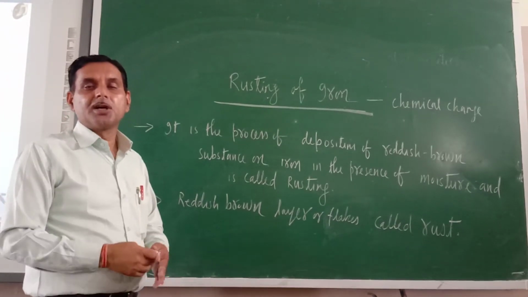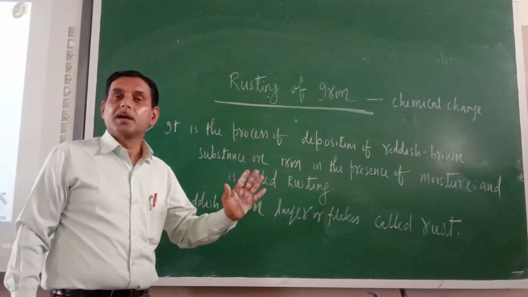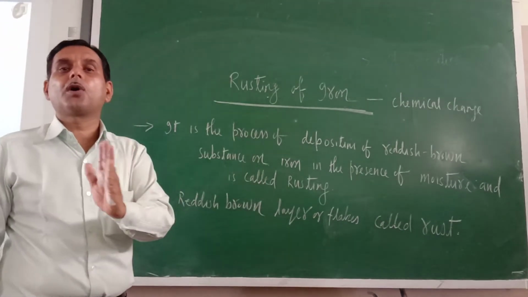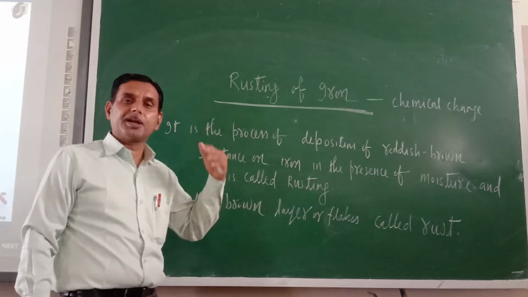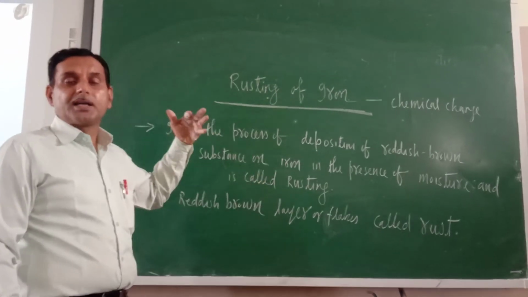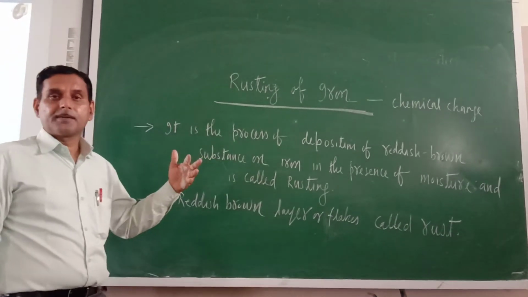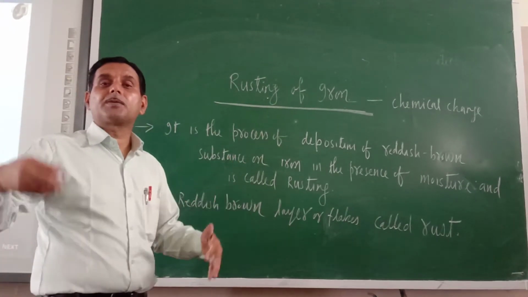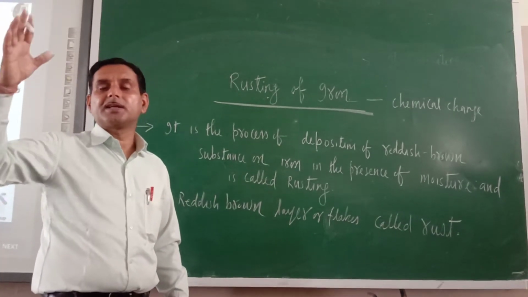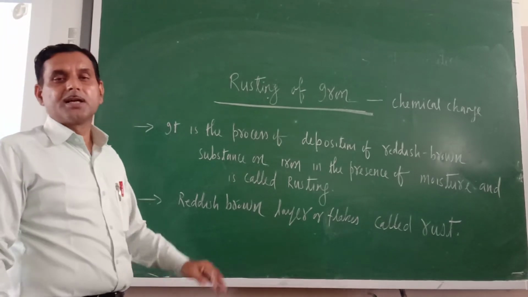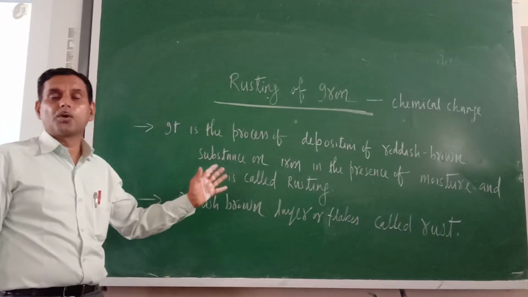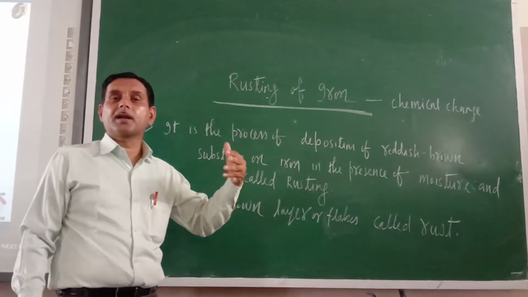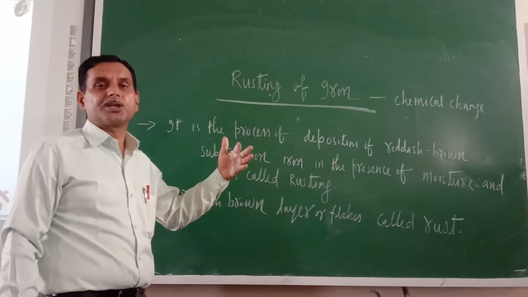If an object comes into contact with these two things, the rate of rusting would be more. In places where the presence of moisture is more, the rate of rusting is also very high, especially in coastal areas, because sufficient moisture is present in the air all the time.